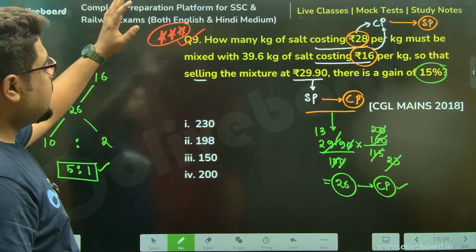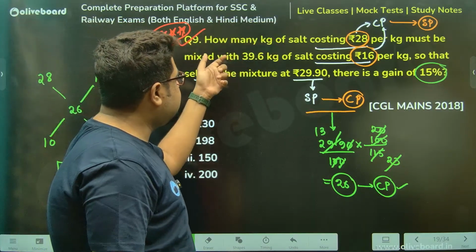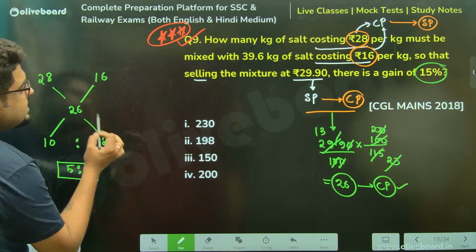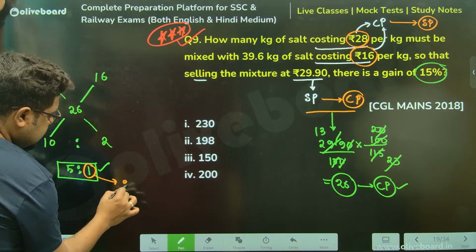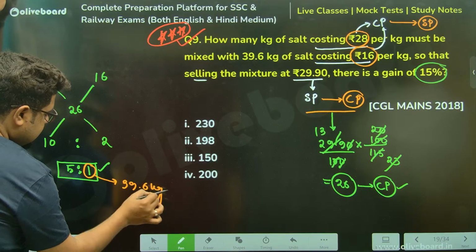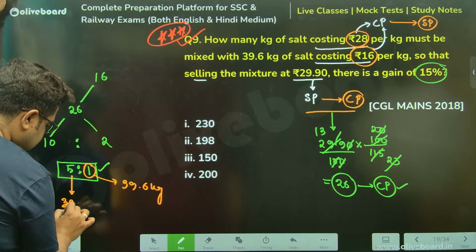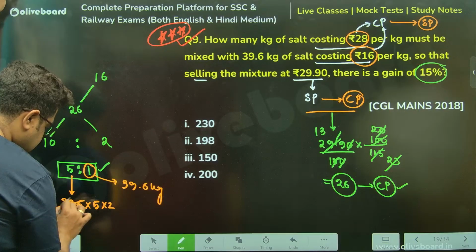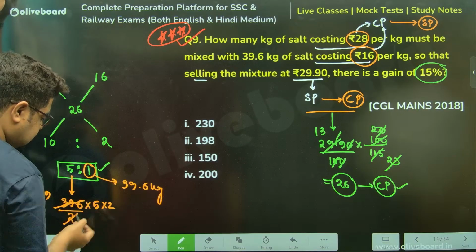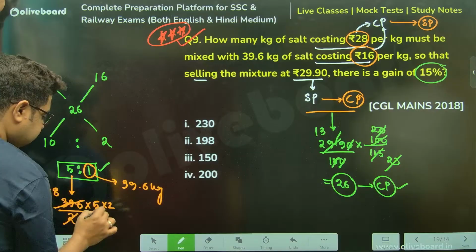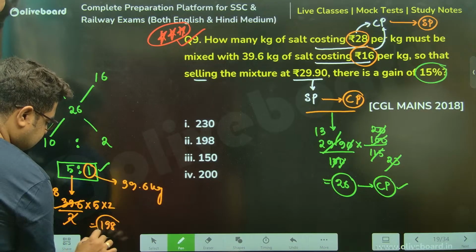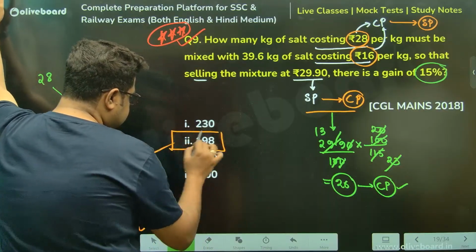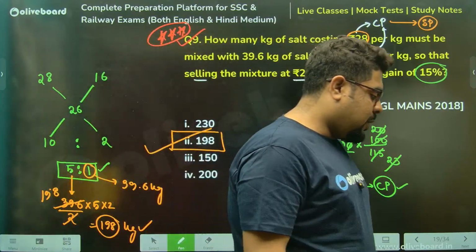Now they are saying how many kgs should be with 39.6 kgs, meaning this one part value has been given to you as 39.6 kg. So the 5 part value will be 39.6 into 5, so this is 19.8 into 10 by 2. 19 twos are 38, so this is 0.8. So 19.8 into 10 meaning 198 kg. That's your answer, which is there in option number 2.